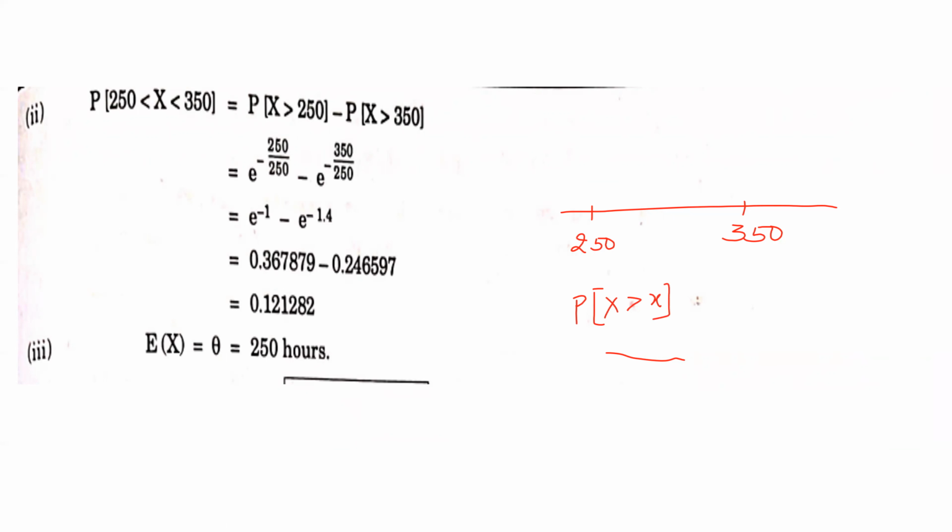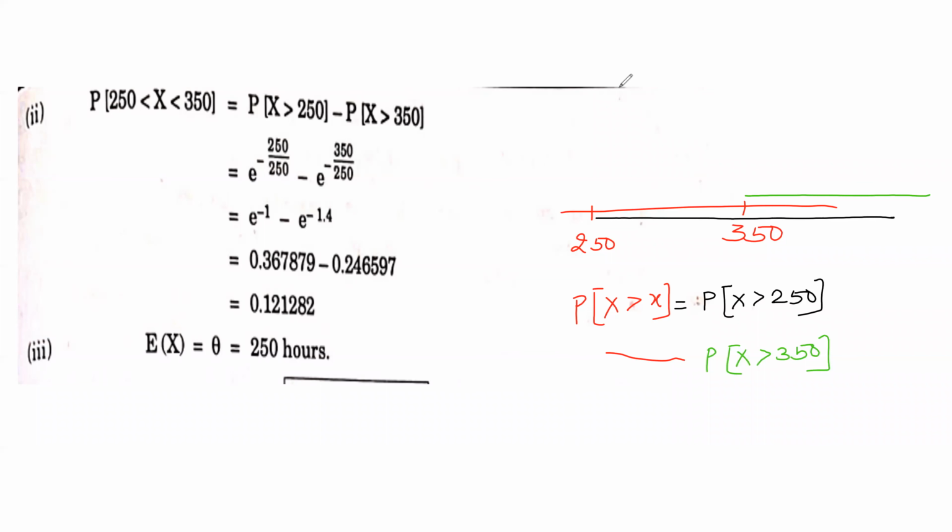So what we do is we take the probability for 250 to infinity, that is probability for x greater than 250. And secondly, we have the probability for 350 to infinity, that is greater than 350.